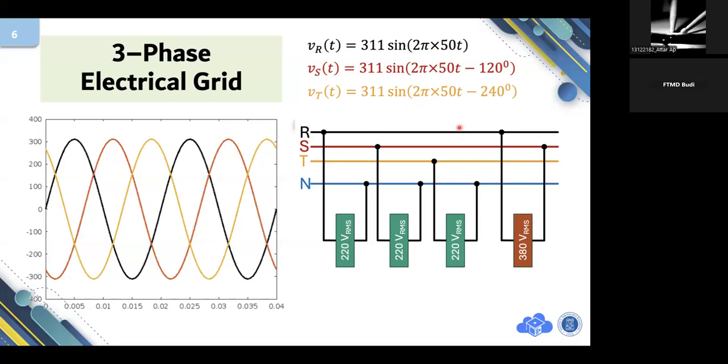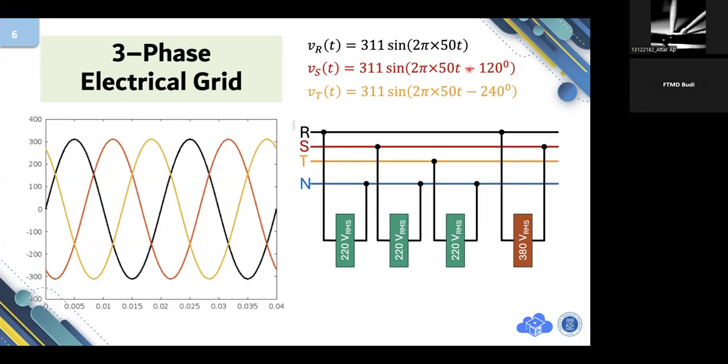Because if you want to measure, for instance, voltage R2S, you have to subtract VR minus VS, sin omega t minus sin omega t minus 120. The subtraction, sine minus sine, is not simple. It involves a messy mathematical process.